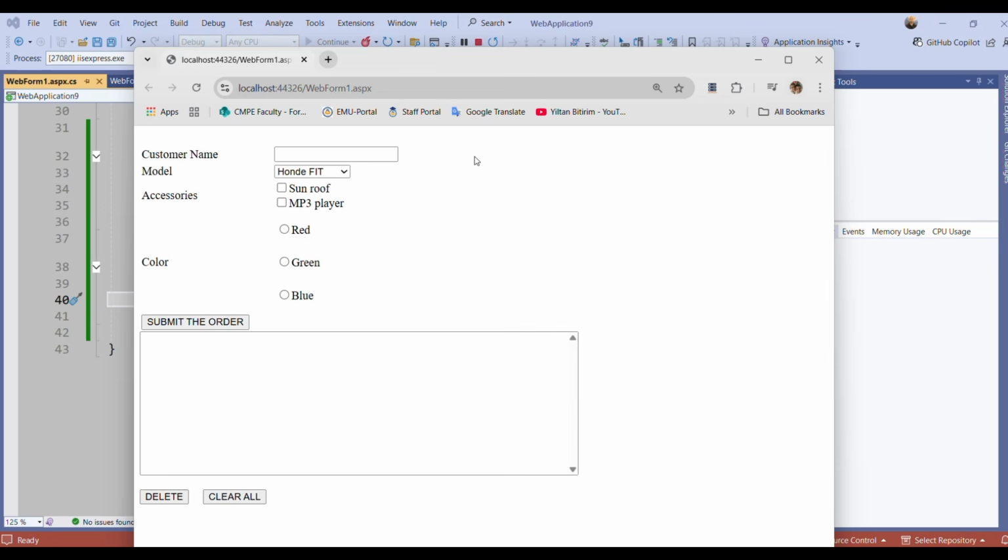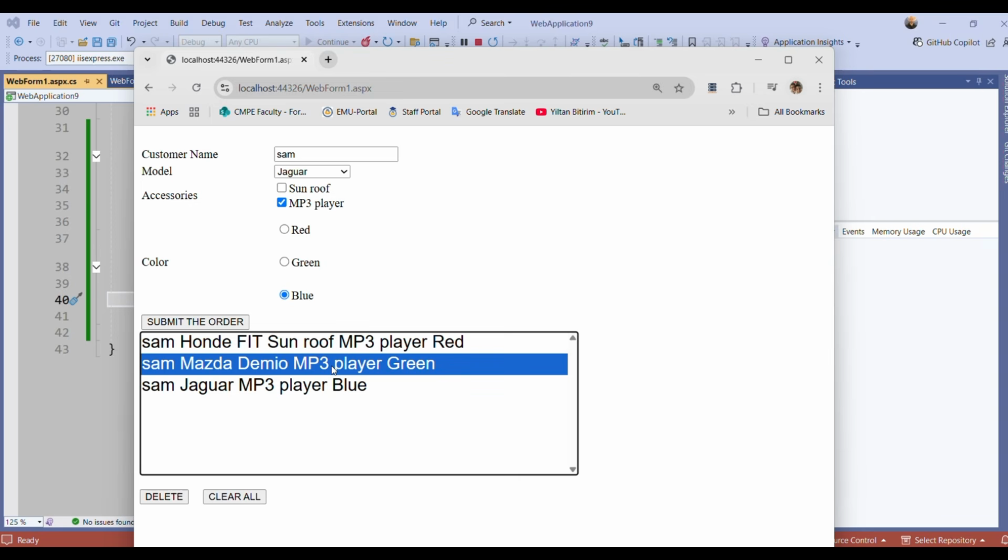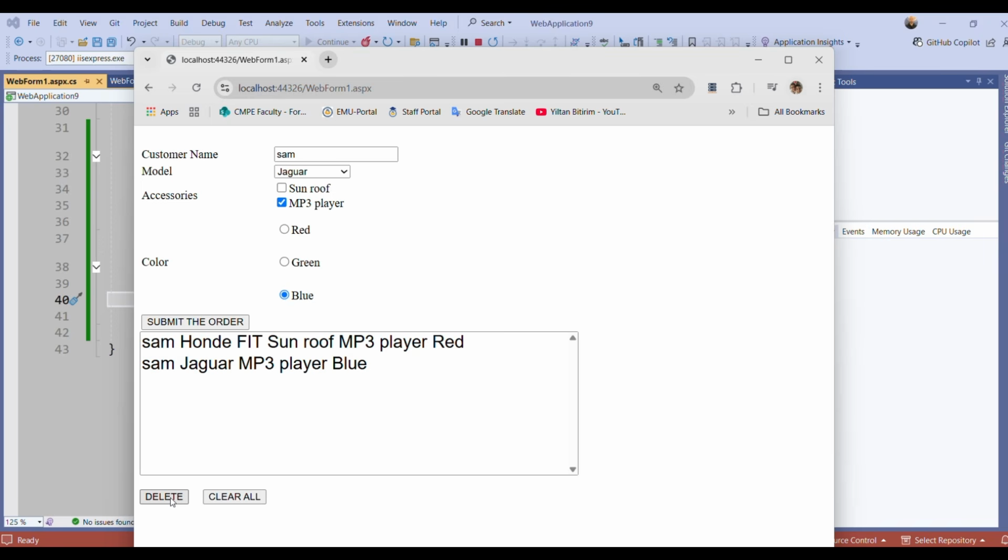Now, let's say that Sam wants to buy Honda, red, Mazda, green, and Jaguar, blue. And he wants to remove this order. I'm clicking it one time, choosing it, then clicking the delete button to remove it. And Sam wants to leave without buying anything, so clear all. Now, let me say a few words about the hyperlink control.